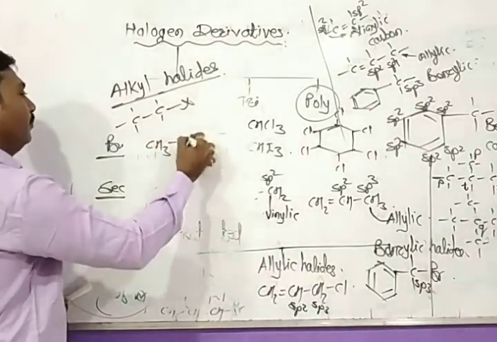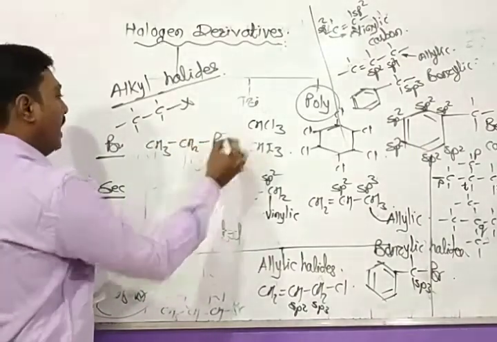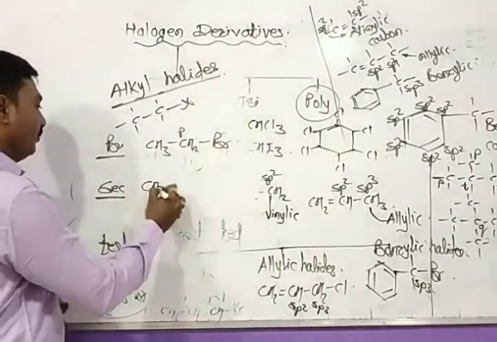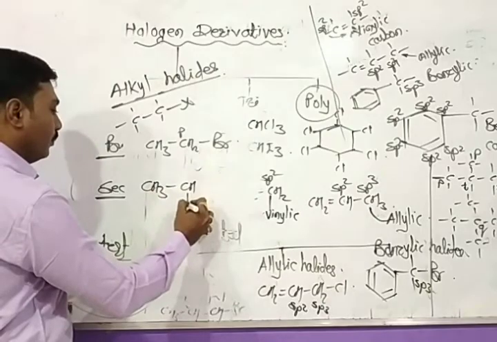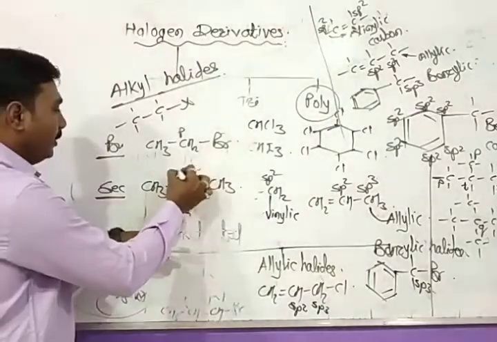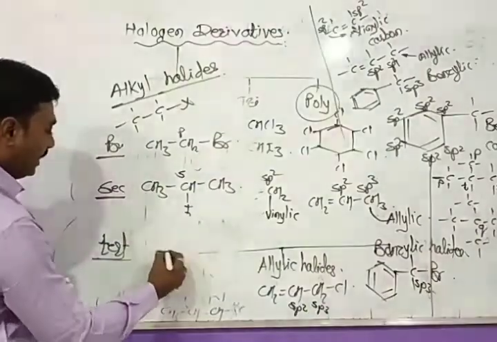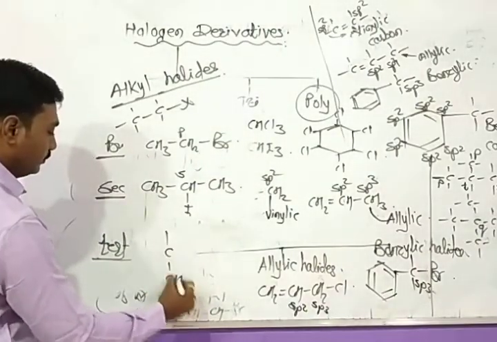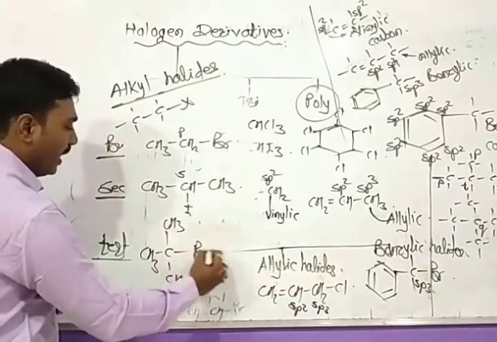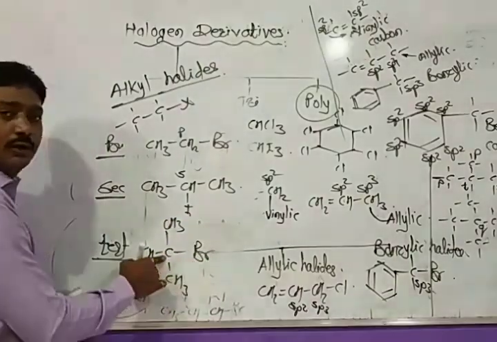This one will be primary. Why? As bromine is present on a primary carbon atom. This one will be secondary. Why? As iodine is present on a secondary carbon atom. And the last one, this one will be tertiary. Why? Because bromine is present on a tertiary carbon atom.